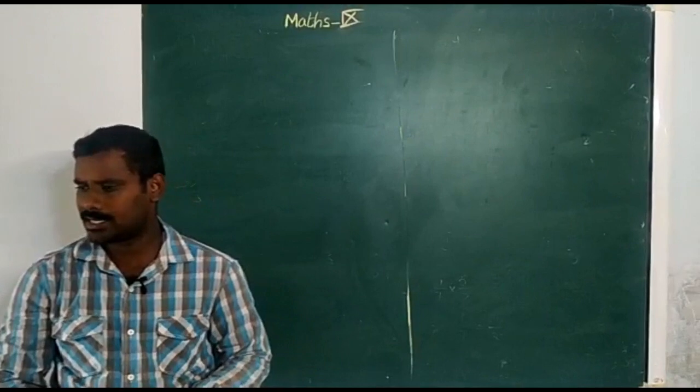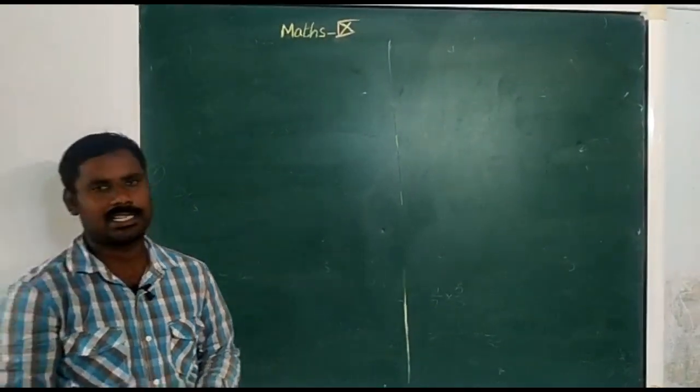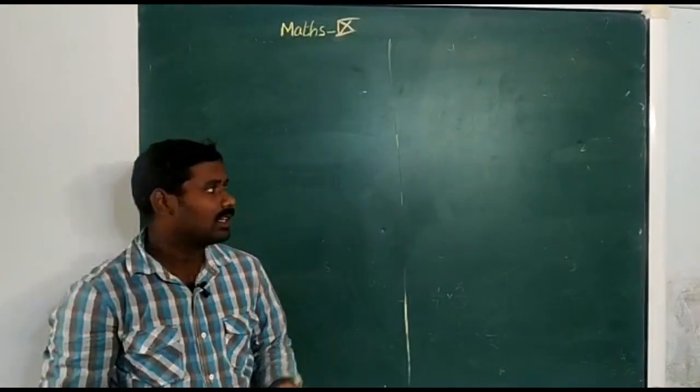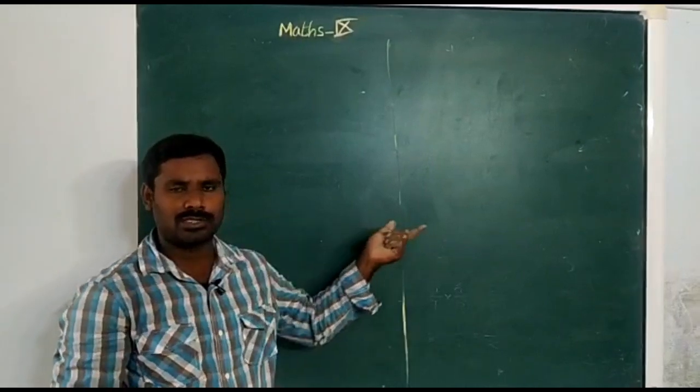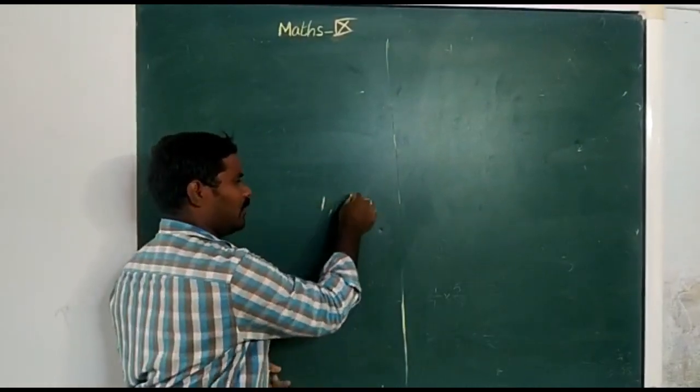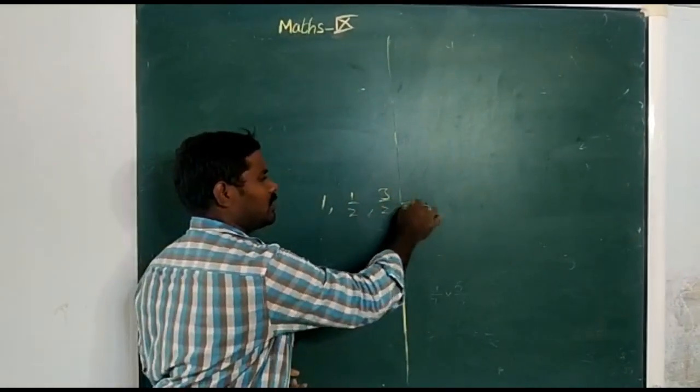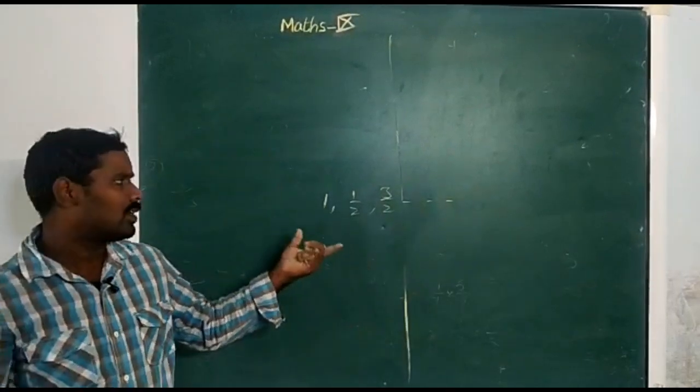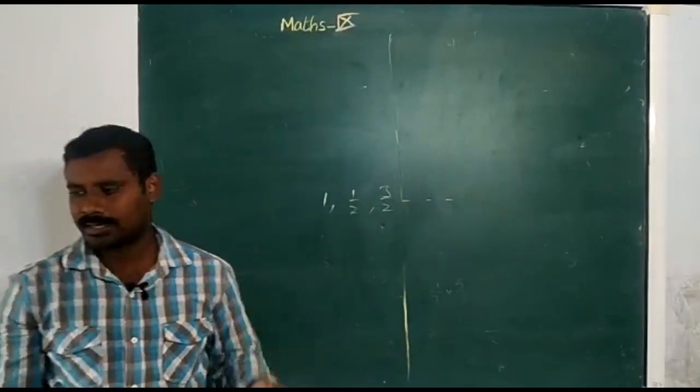In the first exercise 1.1, write any three rational numbers. You already know rational numbers are written in the form of p by q. Now I am taking, for example, 1, 1 by 2, 3 by 2 and so on. You can take so many numbers, but he wants only three numbers.